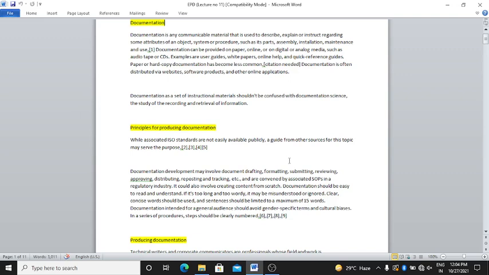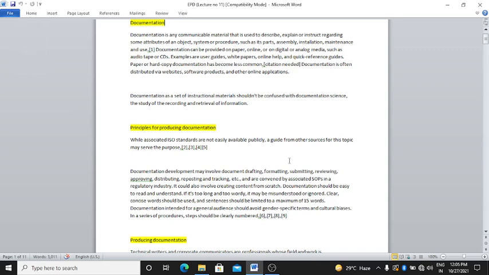Examples are user guides, white papers, online help and quick reference guides. Paper or hard copy documentation has become less common. Documentation is often distributed via websites, software products and other online applications.